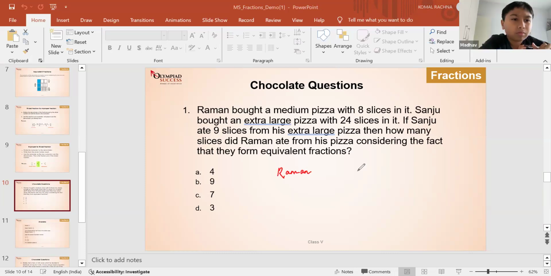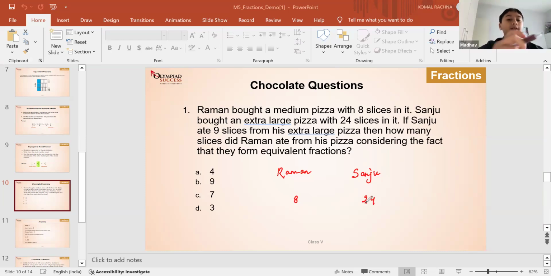So 2 persons are there, Raman and Sanju. Raman ate 3. Very good. How did you solve it? 24 and 8 are multiples of 8, 4, 2 and 1.